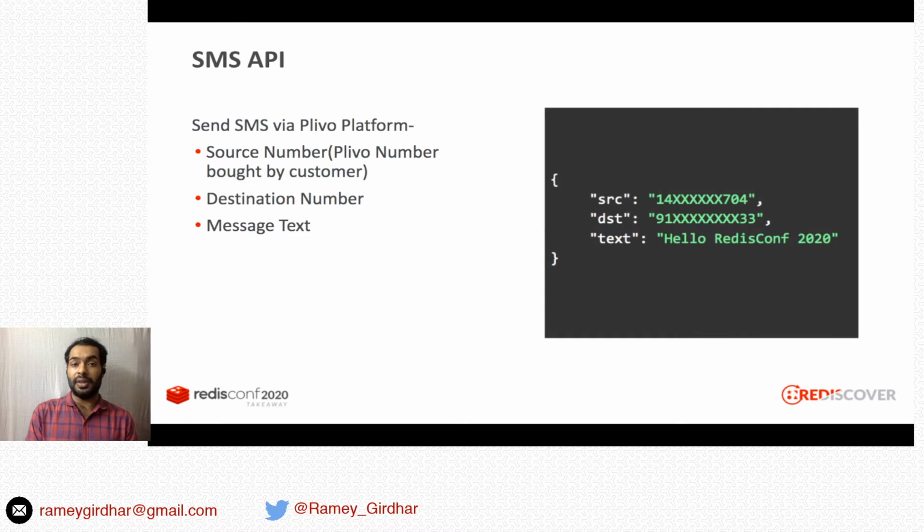This is how a typical send SMS API looks like. In order to send an SMS via Clevo platform, you need to give a source number, a destination number, and a message text. Source number is something which our customers buy using Clevo platform.